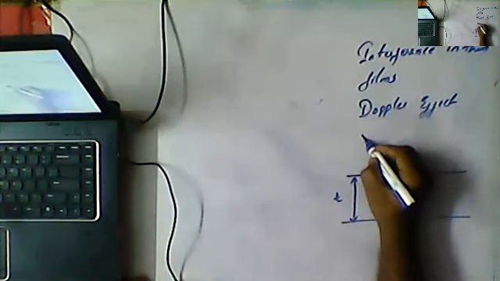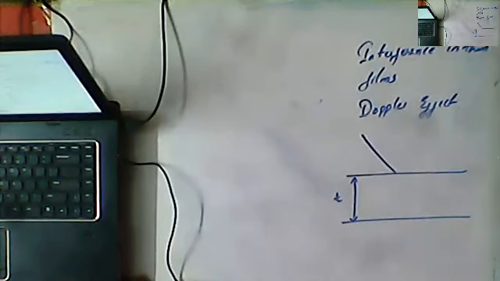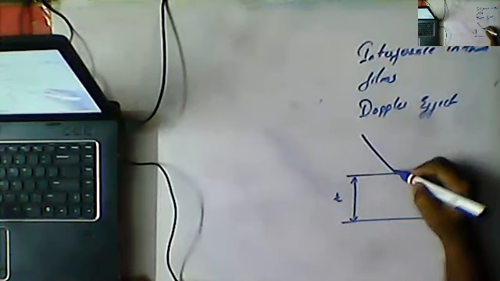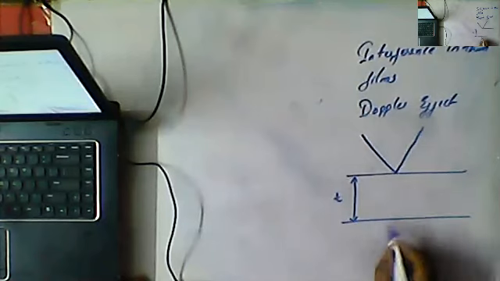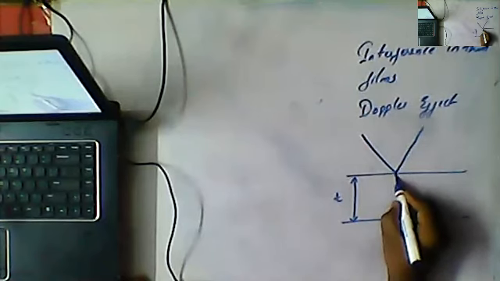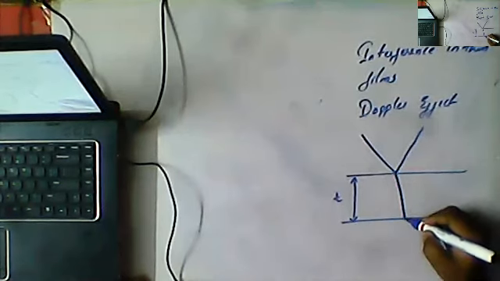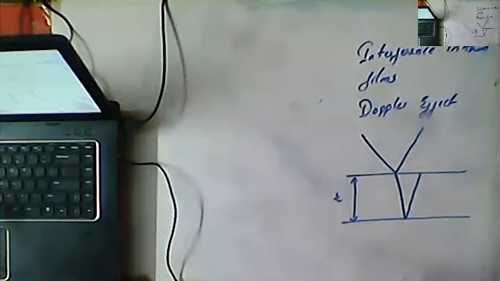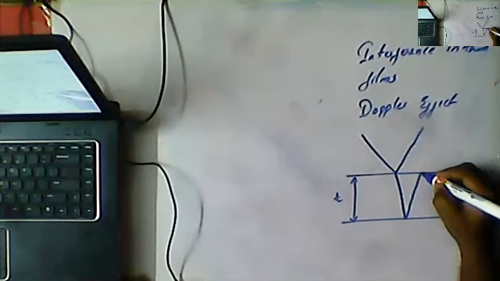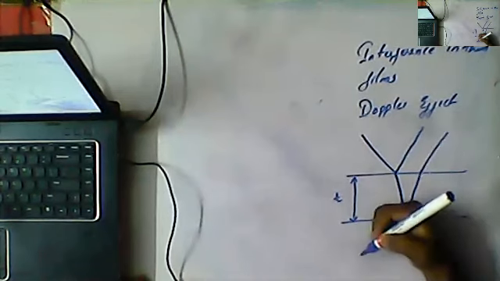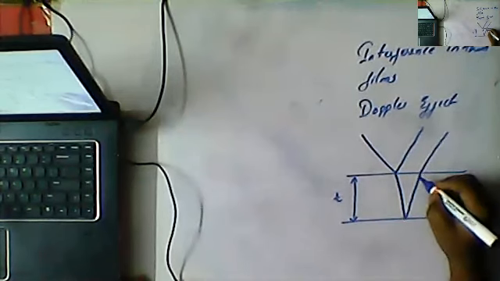Now whatever light is falling like this is the incident ray. Some part will undergo reflection like this. Some part, since light is traveling from rarer to denser, will refract like this. The light ray bends towards the normal, and then here it is going to reflect once again, and move back like this, undergoing reflection.